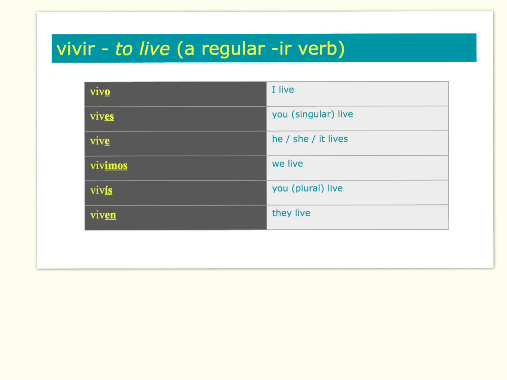We live, notice now there is a vowel change back to the same vowel as in the infinitive, and I, so we live is vivimos. You plural live, vivís. Notice the accent on the second I, replacing the dot. And finally the third person plural, they live, viven, where the vowel has gone back to being the same as in the second and third persons singular.